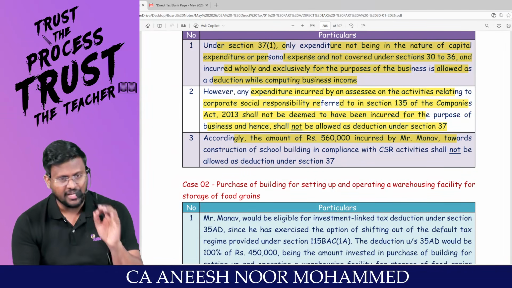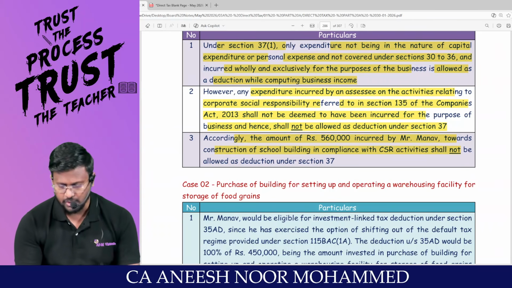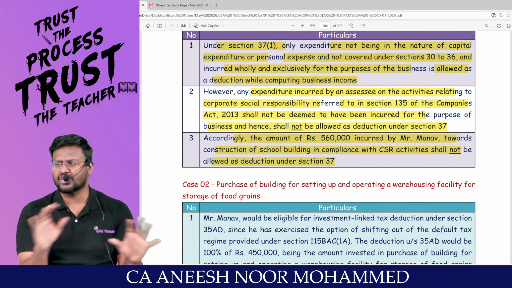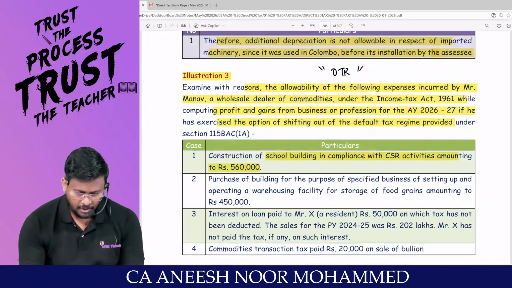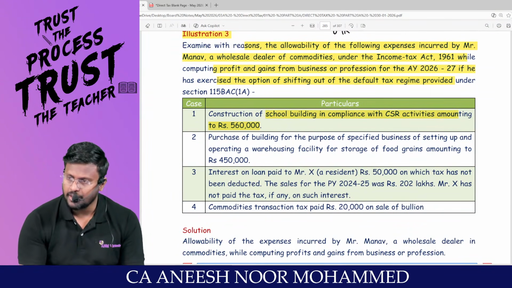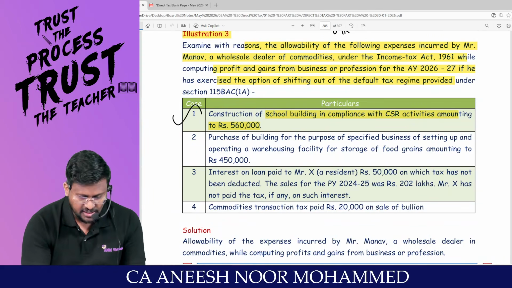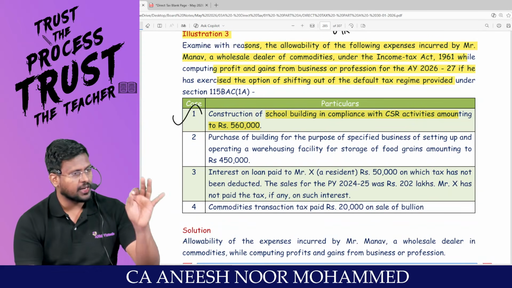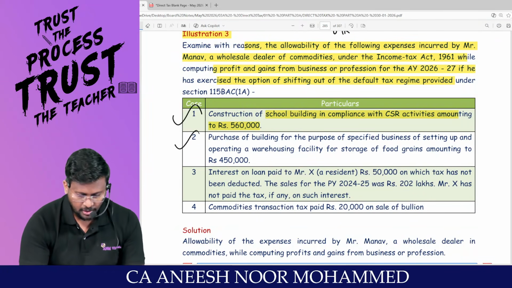Accordingly, the amount of 5,60,000 incurred by Mr. Manav towards construction of school building in compliance with CSR activity shall not be allowed as deduction under section 37. Are you all really with me? So, construction of school building in compliance with CSR activity amounting to 5,60,000 cannot be claimed as deduction under 37 subsection 1. Am I right?